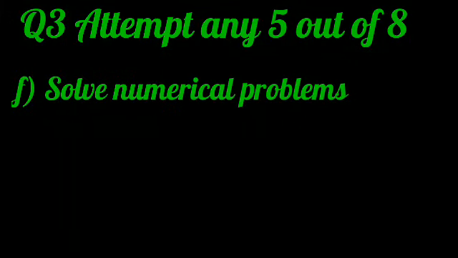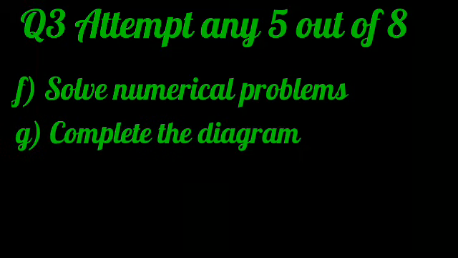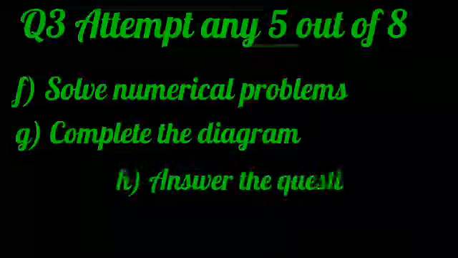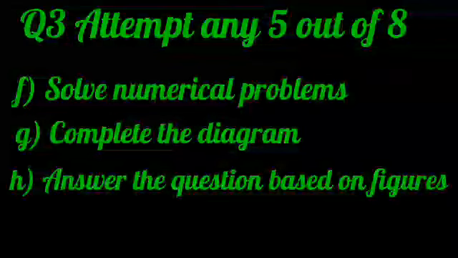Next type is solve numerical problems. That will be a little bit higher level. The difficulty level will be a little higher compared to the solve numerical problems in question number 2. It is based on the textbook only; the values can be changed. Next question is complete the diagram. An incomplete diagram can be given to you, like a food chain or something, and you have to complete it and explain it if asked. Next question is answer the questions based on figures.